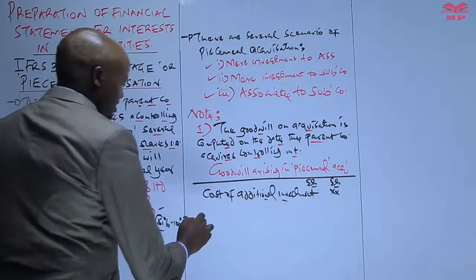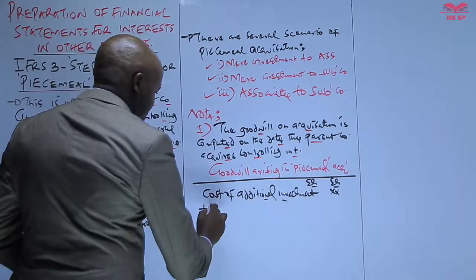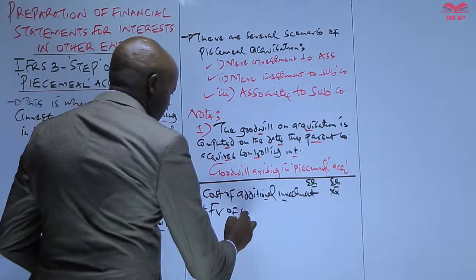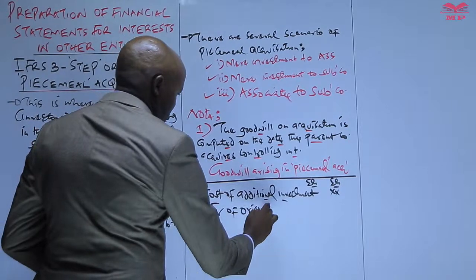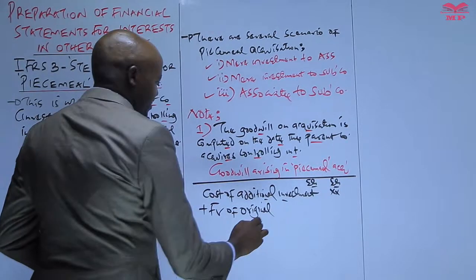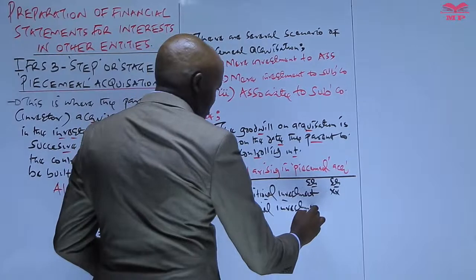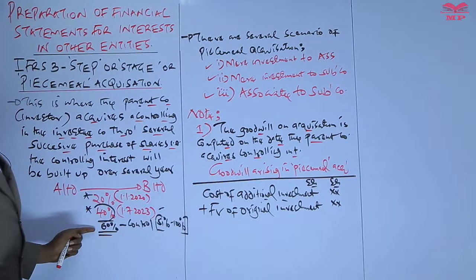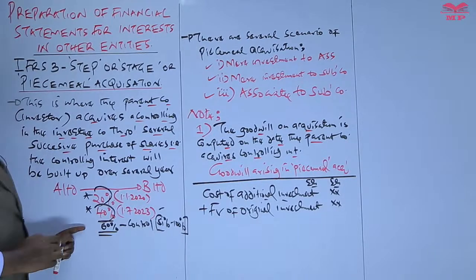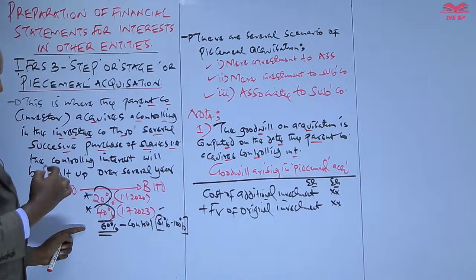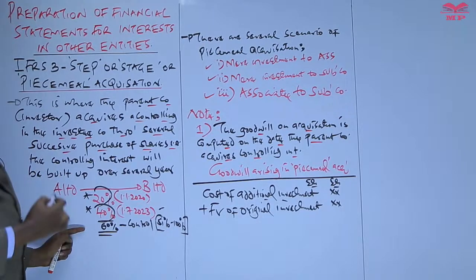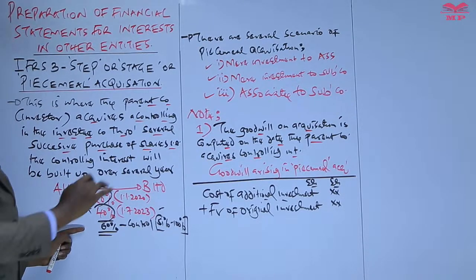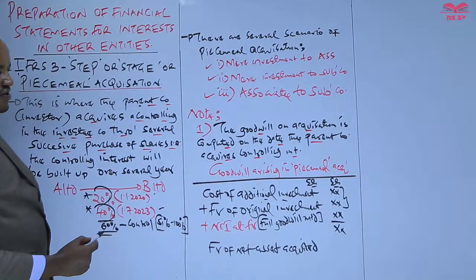And then to this we add the fair value of original investment. So on this particular date, when the parent company acquires a controlling interest over the investee company, the original investment, which is now the 20% shareholding, will have to be revalued to its fair value, and always that figure will be provided.